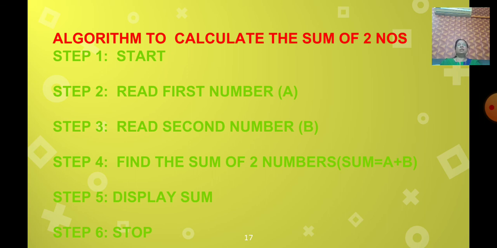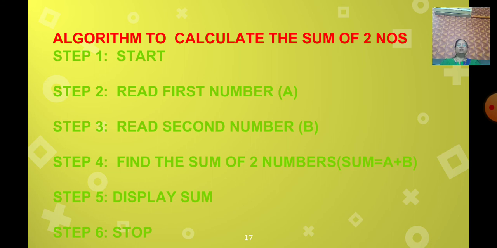Step 2, read first number. You can take any alphabet, that is a variable. I have taken A. Read first number as A. Then the third step, read second number, that is B. That means A and B, two variables I have taken. Then step 4, find the sum of two numbers. Sum means addition. So I have taken sum is equal to A plus B. Whatever A plus B is, it will be stored into the variable sum.